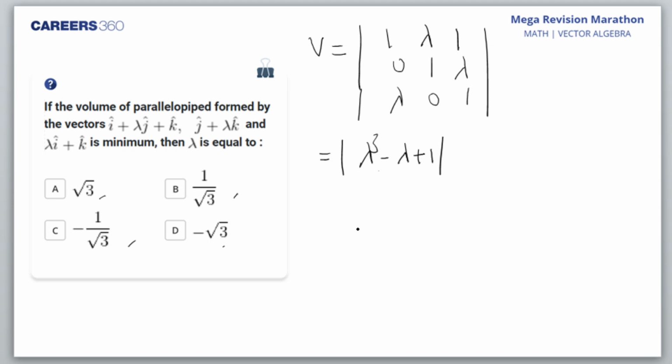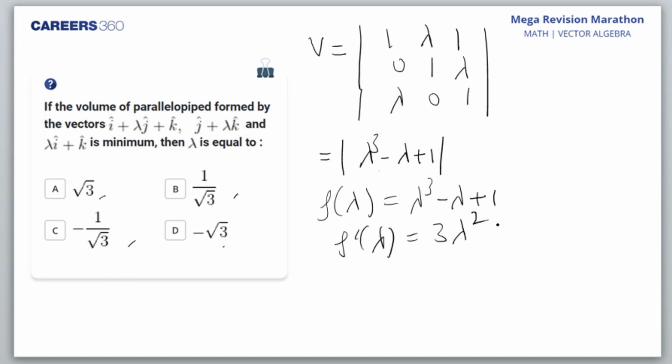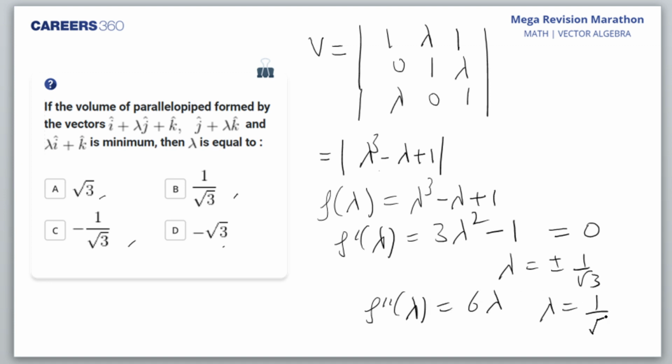So f of lambda is the volume, which is a function of lambda, that is lambda cube minus lambda plus 1. I'll differentiate it, that is 3 lambda square minus 1, and I'll equate it to 0. So lambda I'll get plus minus 1 by root 3. Obviously the double derivative will be 6 lambda. So only lambda with a positive value will give me a positive double derivative.